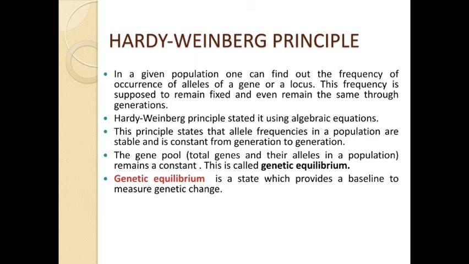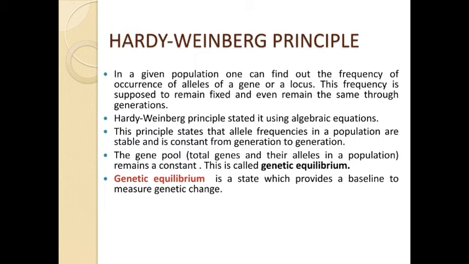So the Hardy-Weinberg principle states that allele frequencies in a population are stable and constant from one generation to the next. The gene pool also remains constant. That means genetic equilibrium is always attained, and the gene pool is constant.